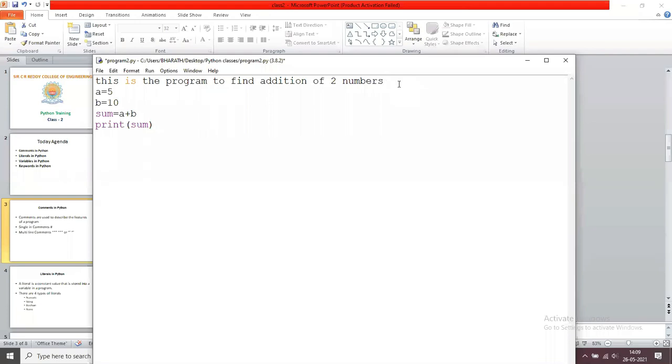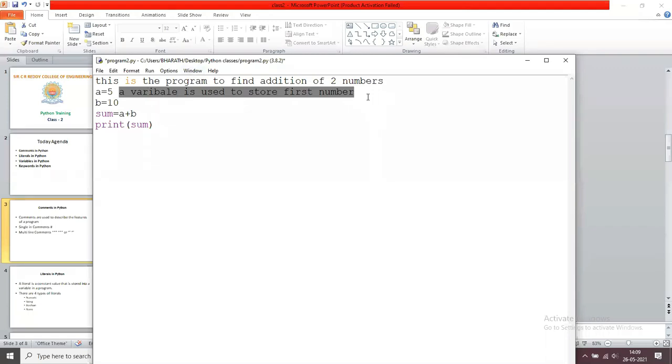For example, here I am writing a comment: a variable is used to store the first number. Now, by seeing this line, you understand that a is a variable used to store the first number.